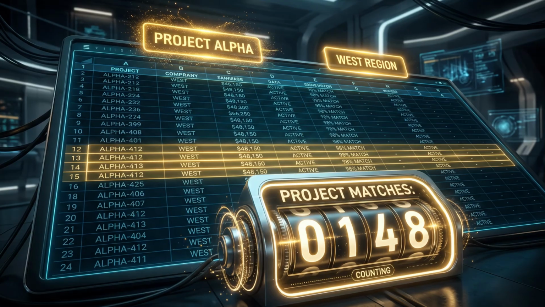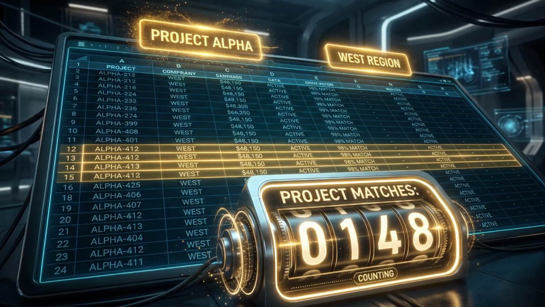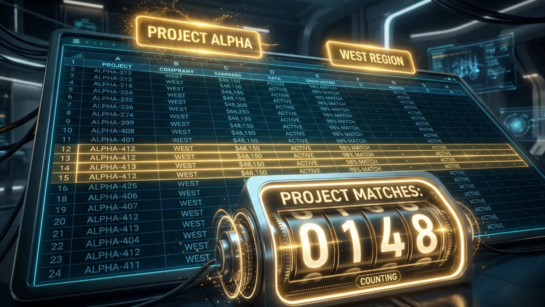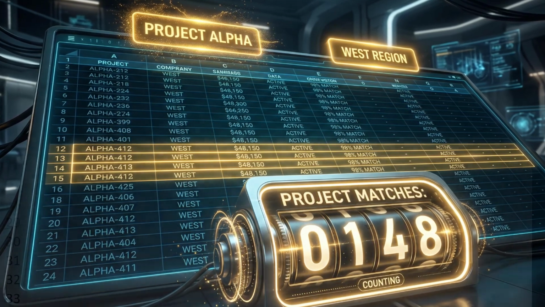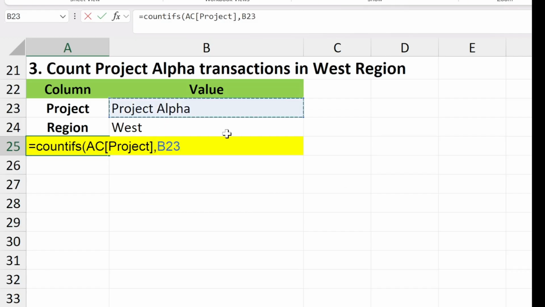Let us switch to COUNTIFS, which answers a different type of question. Instead of asking how much, we ask how many. The scenario is, how many transactions belong to Project Alpha in the West region? Type COUNTIFS, open bracket, AC project, comma, select B23 for Project Alpha, comma, AC region, comma, select B24 for the value West.